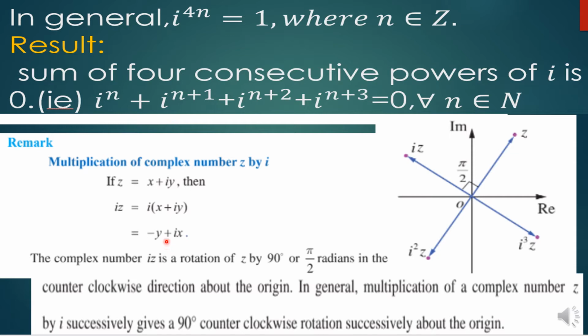So here you see x and y are positive means this complex number is in the first quadrant. Then i into z means here x value is positive, y value is negative. So x is positive and y is negative means it will be in the second quadrant.